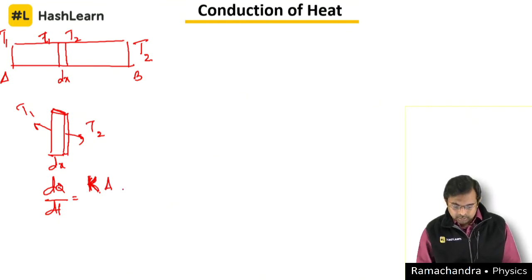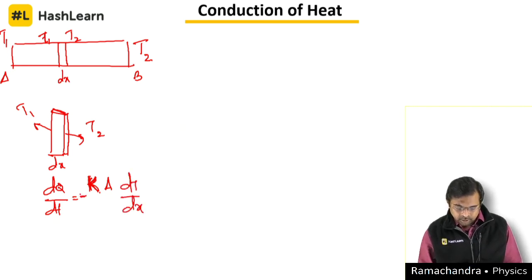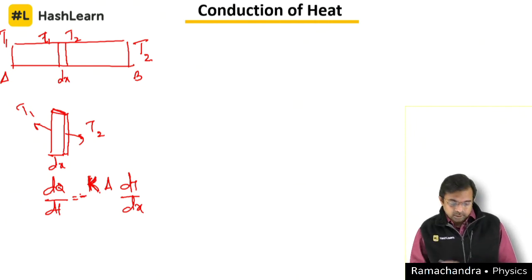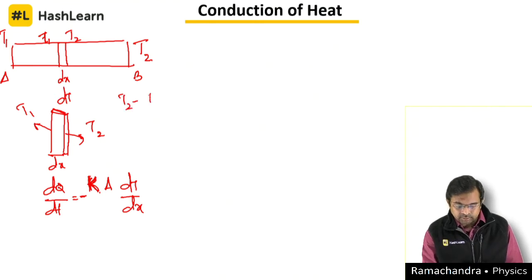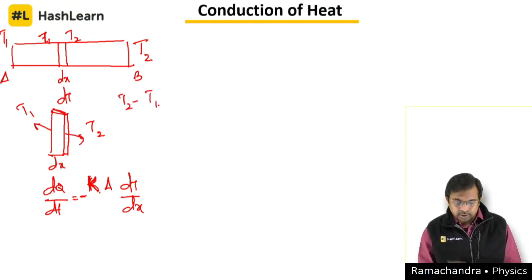So area, instead of length, I write this as dT by dx, and remember we can include minus here, because in taking the difference of dT, this dT represents T2 minus T1. Remember, in the transmission of heat, T2 will always be lesser than T1 and it's a negative quantity.